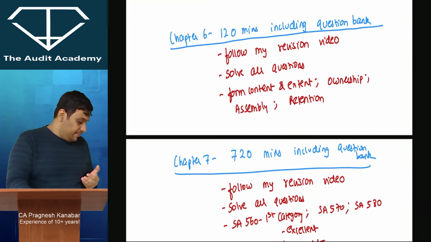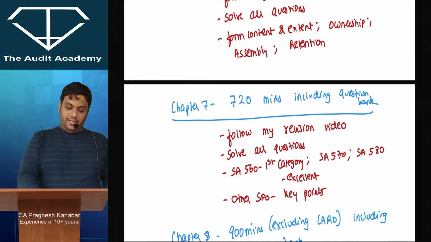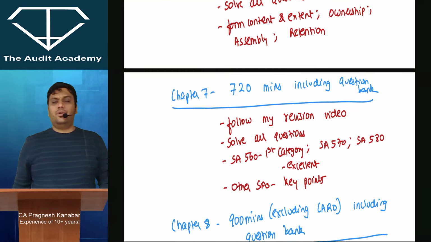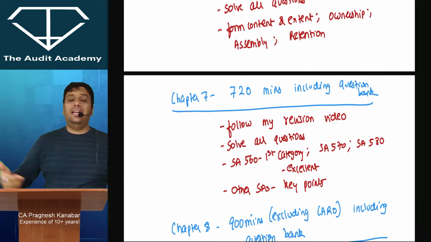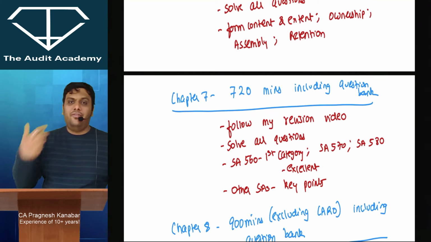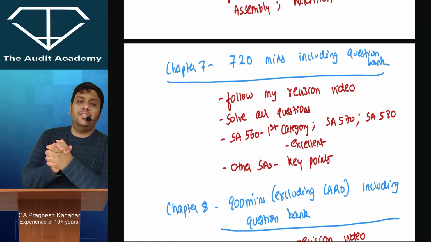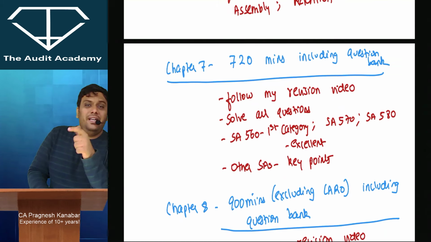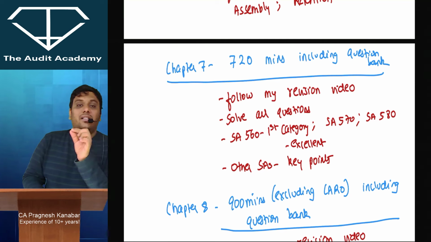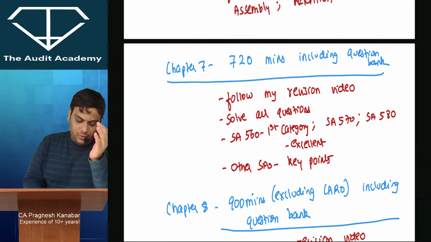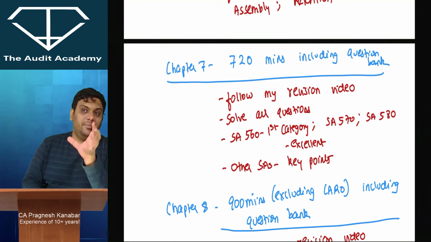Then we go to chapter 7. That is your completion and review. You have SA 560, 570, 580, 260, 265, 450, such standards over there. Now when it comes to this chapter, 560, 570, 580 are given in detail, whereas other standards are just an overview. So I understand that 560, 570 and 580 may take a lot of time.